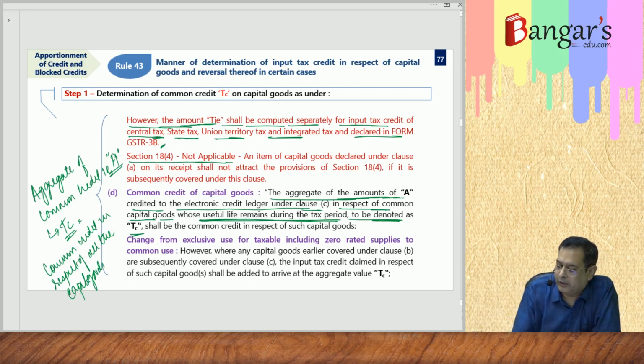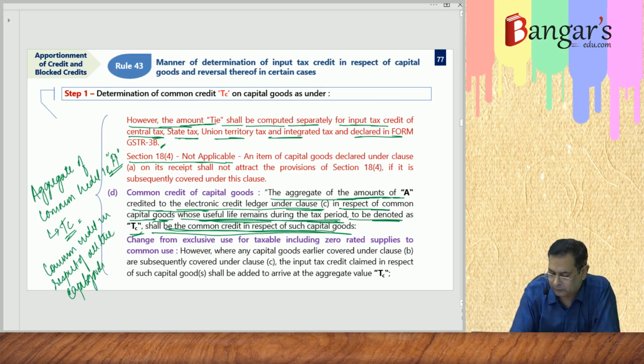So here the aggregate amount of A credited to the electronic credit ledger under clause C in respect of common capital goods whose useful life remains during the tax period, to be denoted as TC, shall be the common credit in respect of such capital goods. It will be what? The common credit in respect of such capital goods.